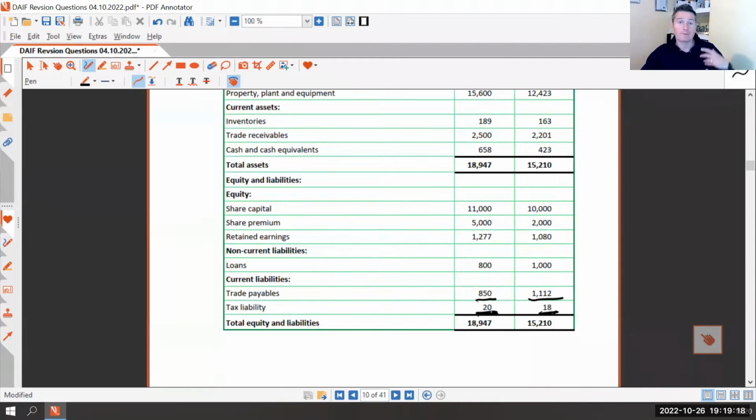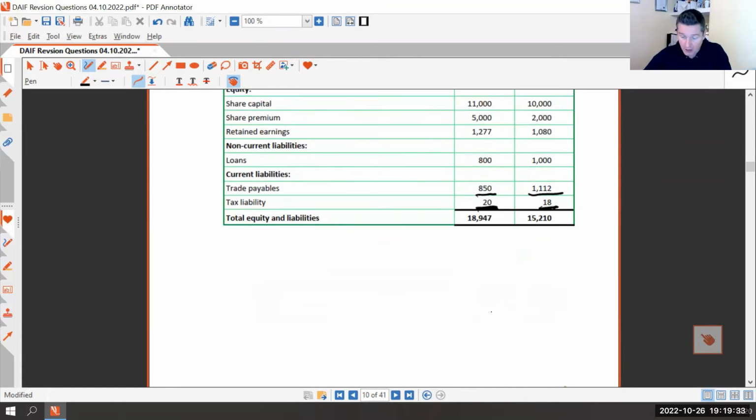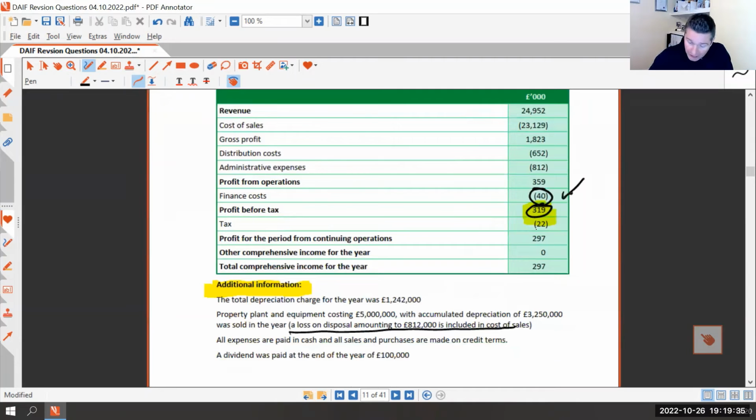So remember, for a limited company, you pay the tax after the year end. So at the end of the year, we think we owe £20,000. At the beginning of the year, we owed 18. So in theory, if we think we owe 20, the tax charge for this year would be 20, but it's not. It's actually 22. So we've got to make an adjustment.